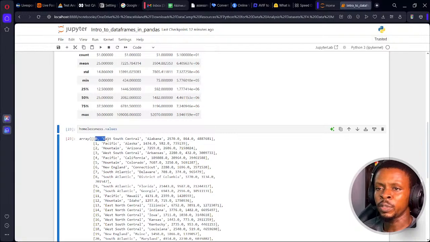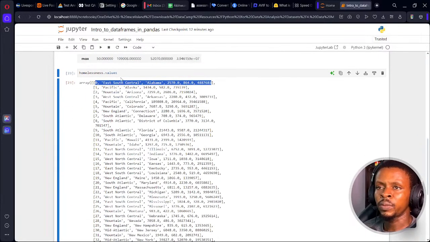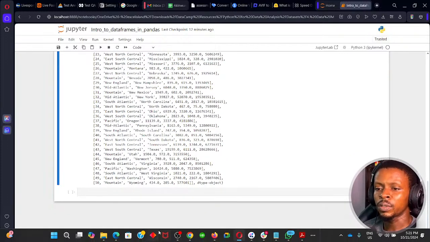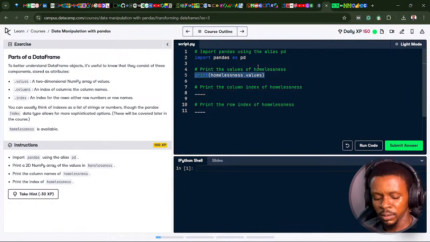You can see we're having the same results here. So it converts it into a 2D NumPy array. That's what this values code does for us. The next instruction says print the column index. Column index is a similar scenario, we just change the value set.